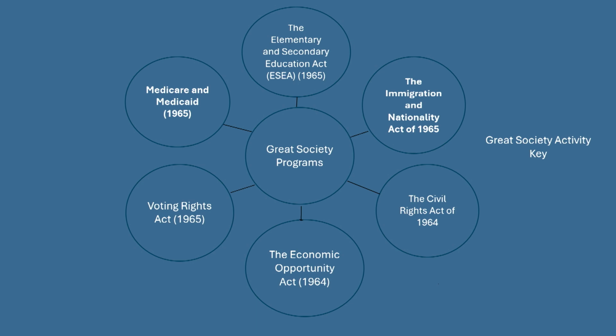The first was Medicare and Medicaid. Now, as a part of the Great Society, one of the things that Johnson wanted to do, he wanted to eliminate poverty. And one of the things that he felt that most Americans needed more than anything was to make sure that they had health care. So if you were a person that was 65 years or older, you got Medicare. And if you were a poor person or somebody that was able, you could get Medicaid, where you could get access to medical care.